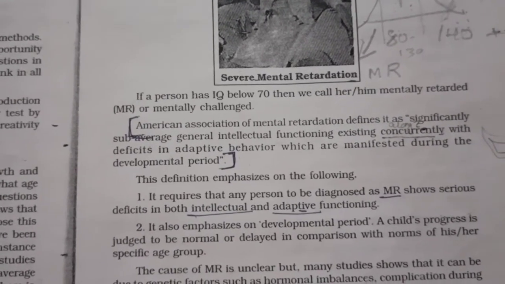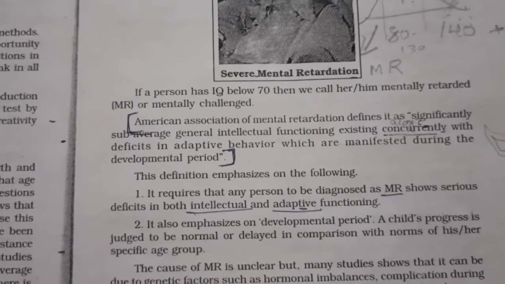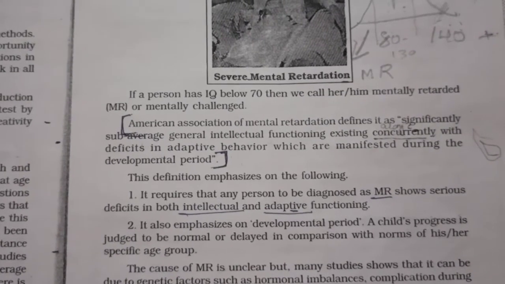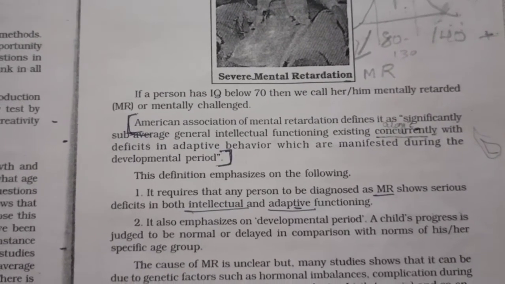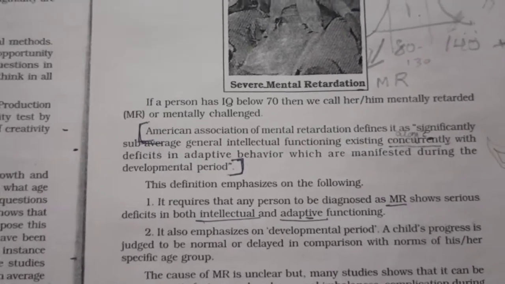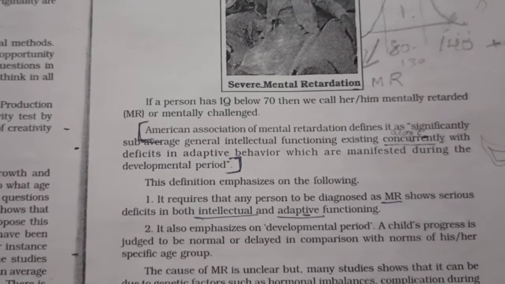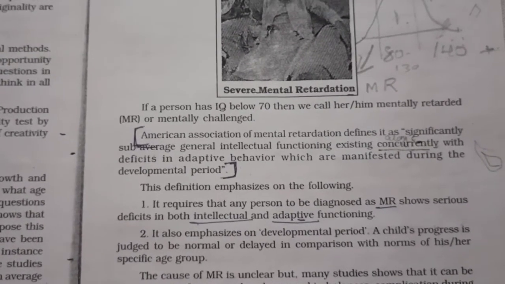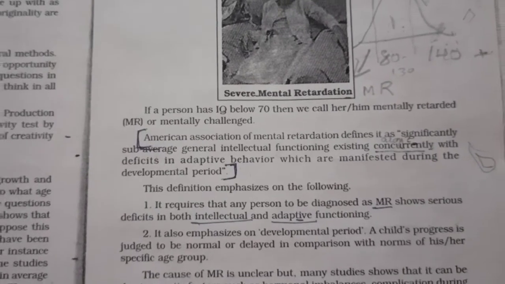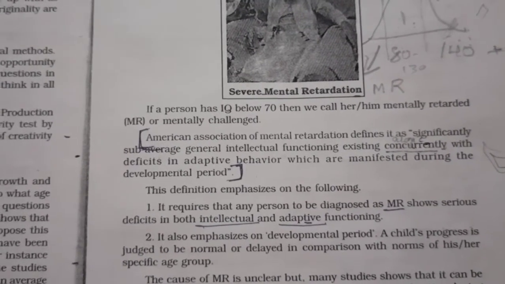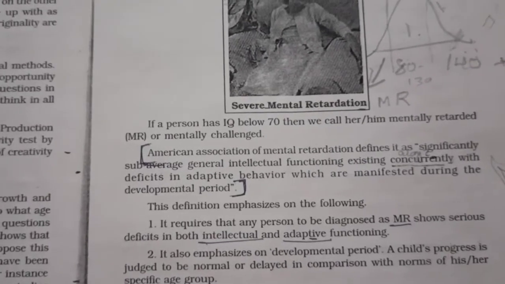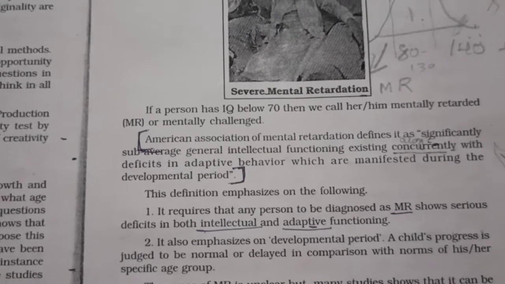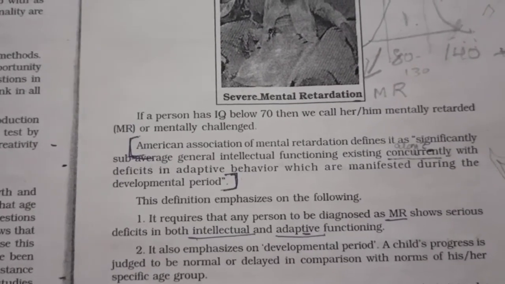To call anyone mentally retarded, they have to be given intelligence tests and diagnosed, and their IQ, the intelligence quotient, should be lesser than 70. Their adaptive functioning, the way they adapt to the environment, will be limited, or they cannot cope up or adapt to the environment.